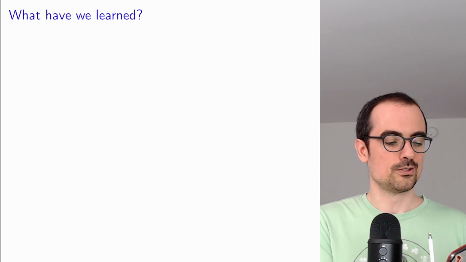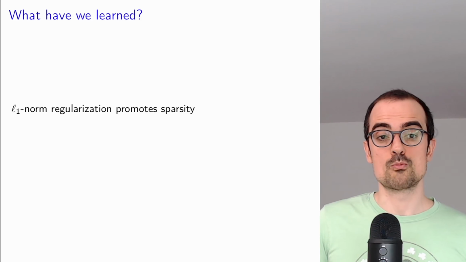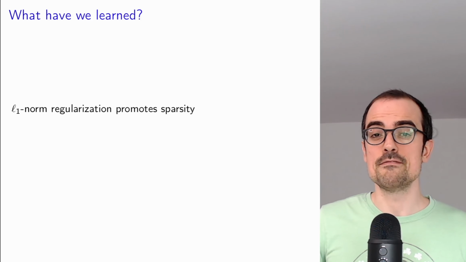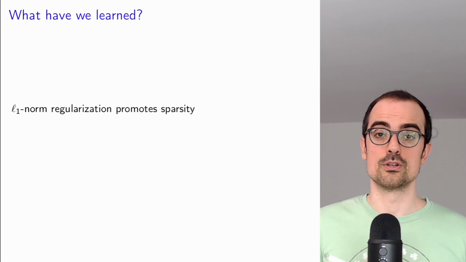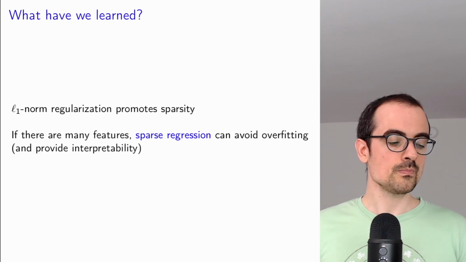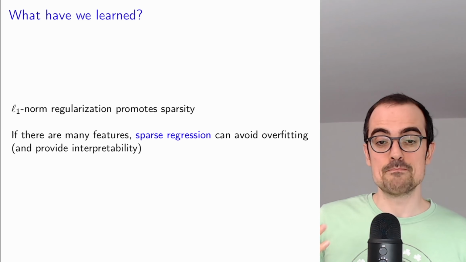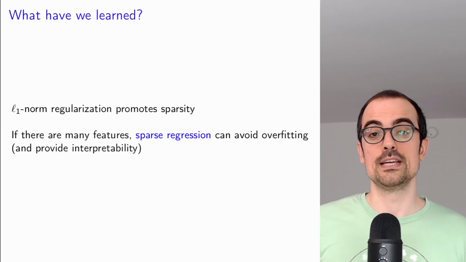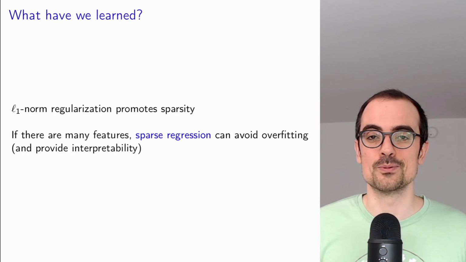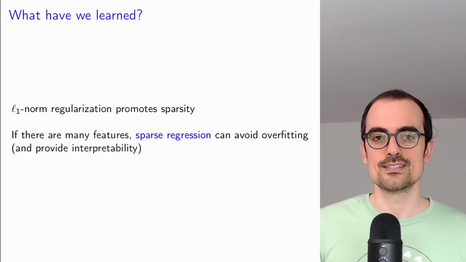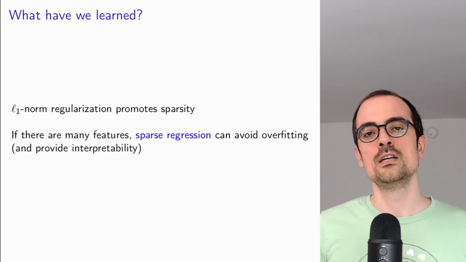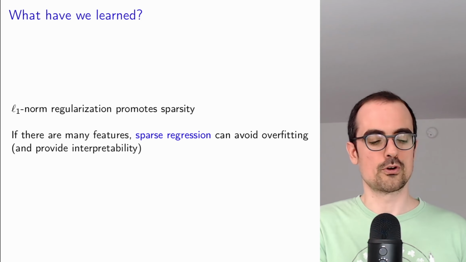So what have we learned? We have learned that L1 norm regularization promotes sparsity very effectively. We've seen this both on simulated and real data. And if there are many features, sparse regression can be quite effective at avoiding overfitting. It also provides you an interpretable model where many of the coefficients are zero, so you're precisely identifying the features that you are using for your estimate.